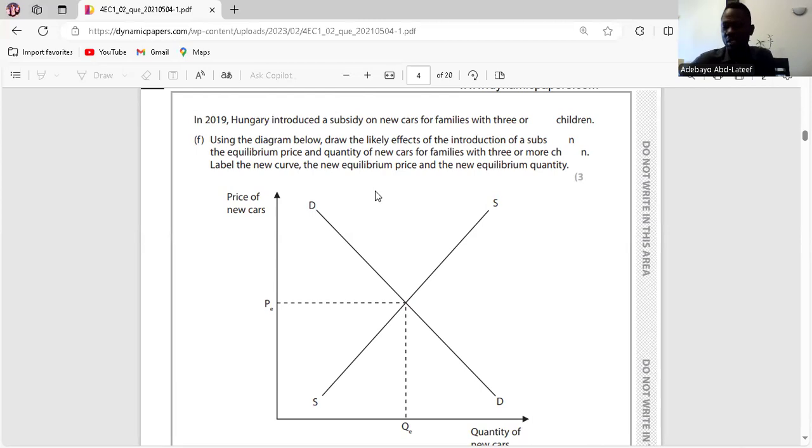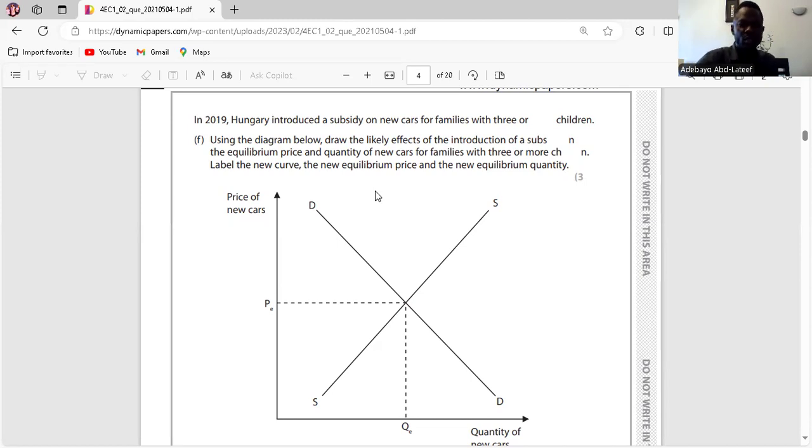So when talking about subsidy, it is a financial help from government. As soon as subsidy increases, the cost of production would fall. Firms will have the incentive to produce more. The quantity supplied would increase from QE to Q1. Thinking about a rightward or downward shift in the supply curve from S to S1. At that point, there will be an expansion in the quantity demanded for the product because the movement along the demand curve will be expanding as price becomes less. So we're going to have a lower equilibrium price and an increase in the quantity supplied. Okay.